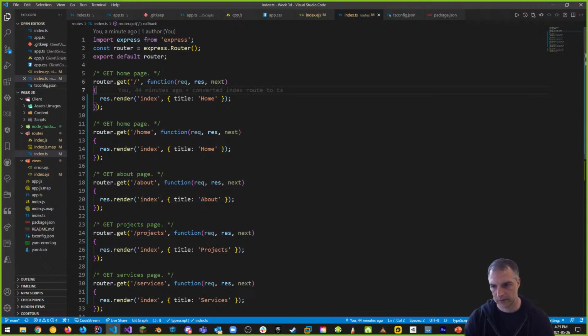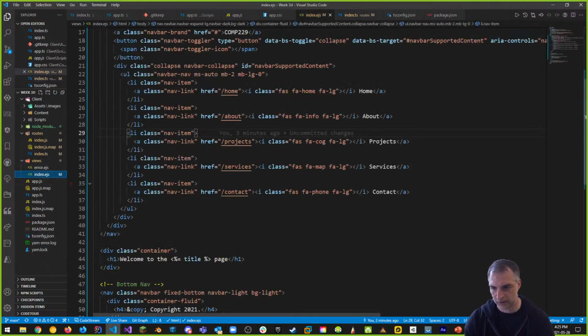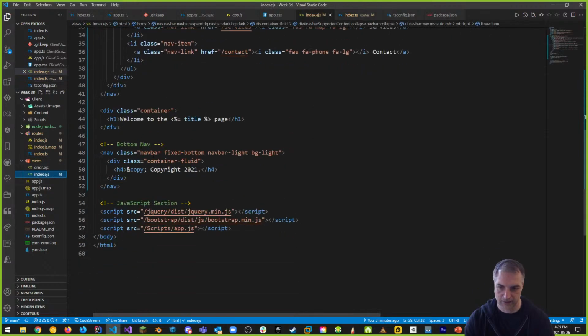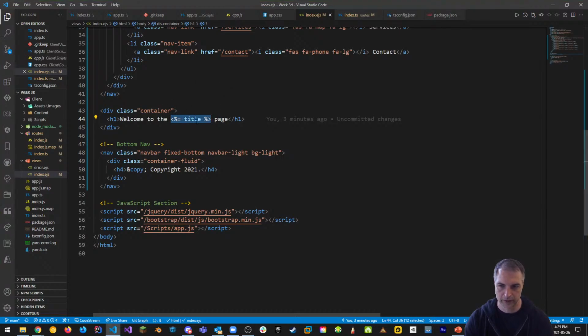So res.render, res is response, render means draw or create a page through the template. We're going to pass an object into the page with a title property, and the value of the title property is going to be home. And then when the index.ejs reads it, it injects the title variable here, so that the value that we've assigned in the router gets introduced, or injected, or interpolated.